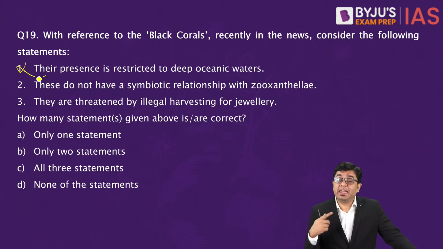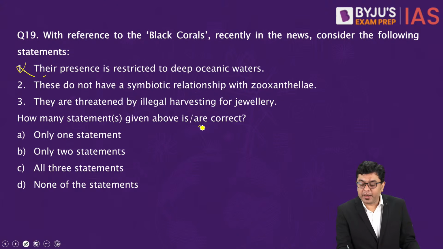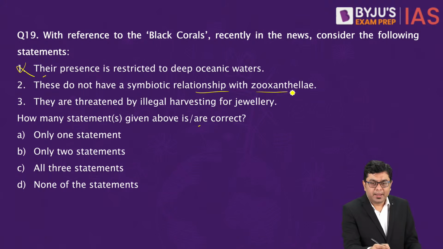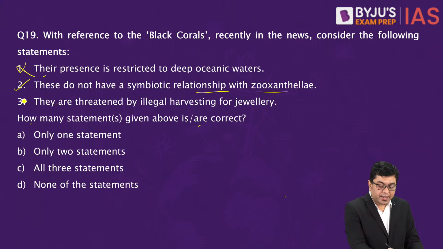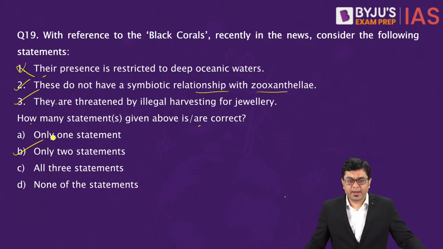And they have a very large lifespan in general. It can span for hundreds of years, and in certain cases it is estimated that the lifespan can even last for 1,000 years. So they do not have a symbiotic relationship with zooxanthellae. That is correct. They are threatened by illegal harvesting for jewelry. That is again correct. So how many of them are correct? You have B, that is 2 are correct.